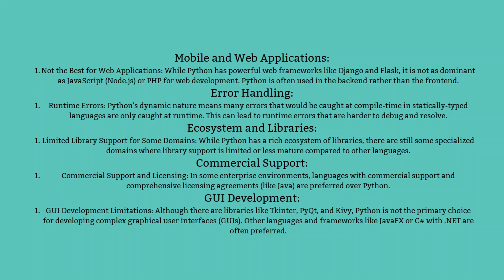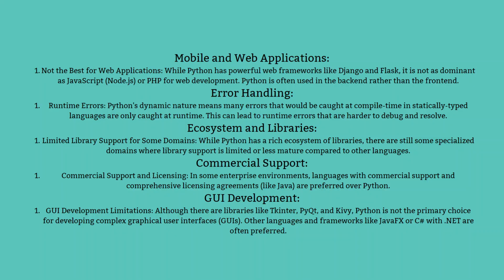Web applications. Not the best for web applications. While Python has powerful web frameworks like Django and Flask, it is not as dominant as JavaScript, which is Node.js, or PHP for web development. Python is often used in the backend rather than the frontend.